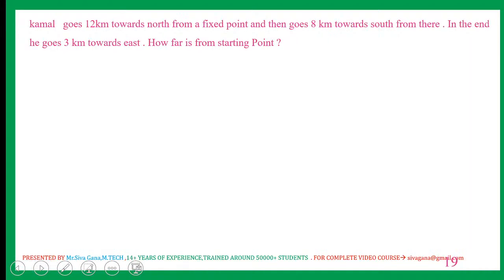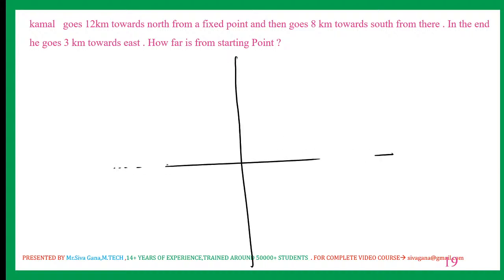Next one. Kamal goes 12 kilometers towards north. Again draw the basic diagram.